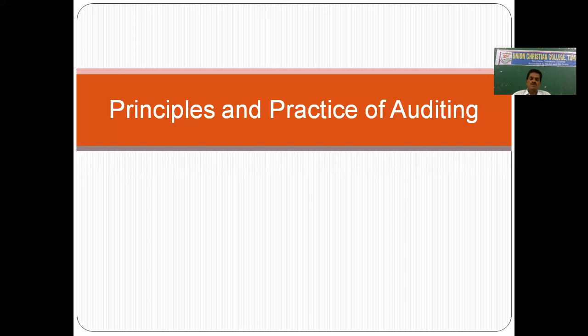Third one, private audit. Private audit is one which is conducted for private organizations, which is not compulsory according to law. It is optional.